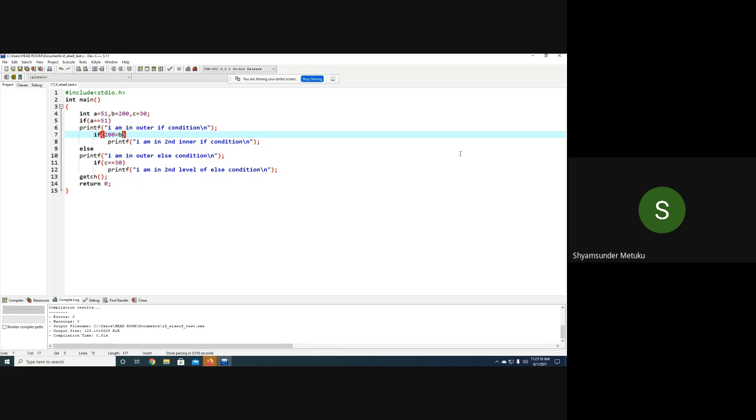Whenever you try to do the comparison, always preferably keep the constant first, then the variable next, because when you run a program, it will throw an error that the constant cannot take a variable value. Yes or no? Yes, sir. Whereas b is equal to 200 is acceptable. The condition is always true. b is going to take 200, and any non-zero number for the computer is a true condition. So the if condition always gets executed. Yes or no?